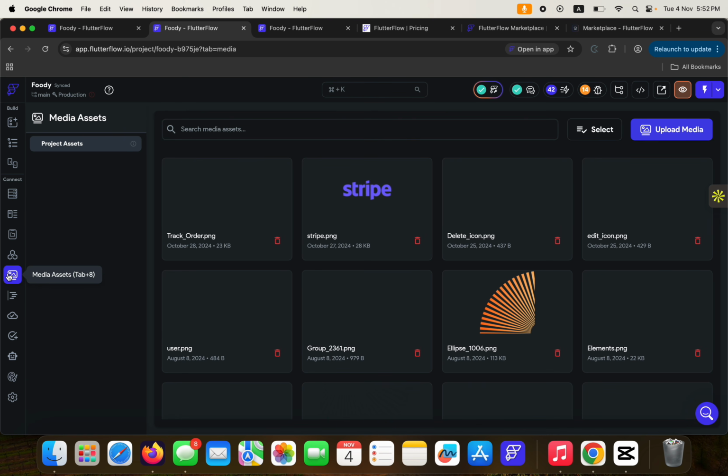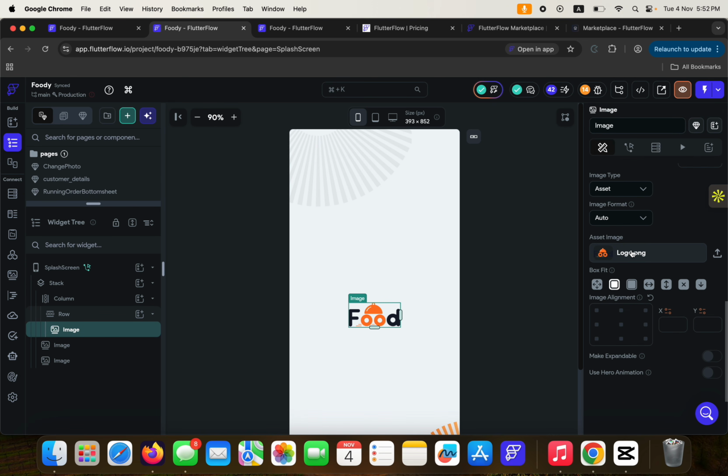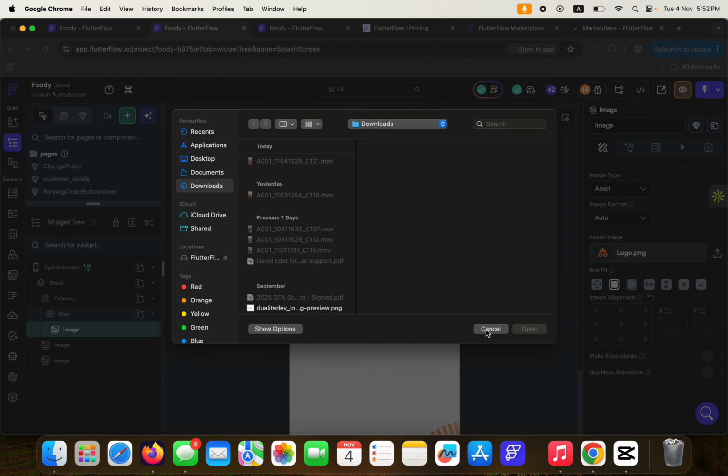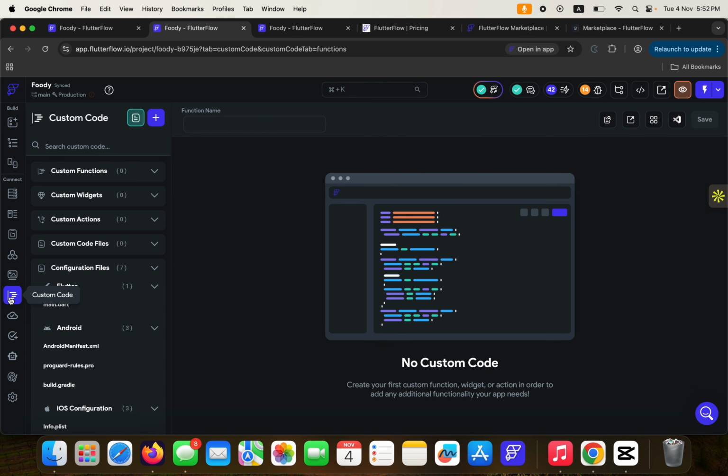Then here is where we have the project assets. This is the image that you bring into your application just so that you can make your application work. So you don't have to come here and upload them individually while you're building. For instance, if you come to where we have this image, you see add assets. You either choose from asset or from network. If you say it's assets, you want to upload it, you can click here to upload the image.